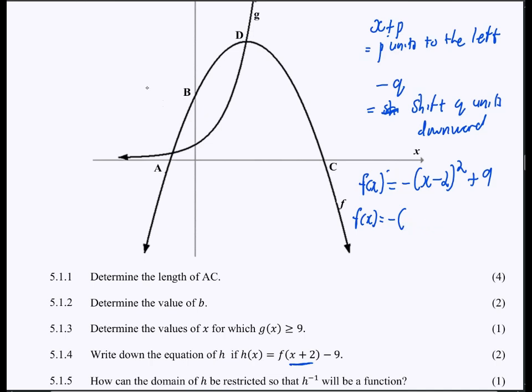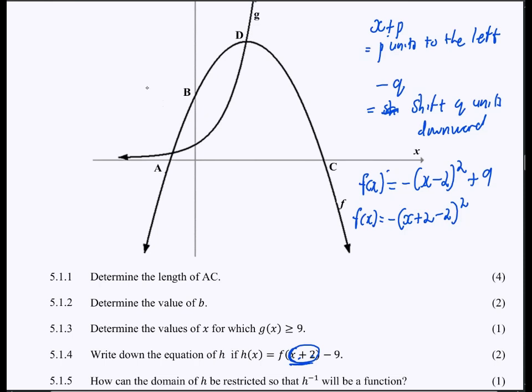Take this as if where there is x, I will have to substitute this expression. Now, where there is x, I will have to substitute by x plus 2. But then I still keep that minus 2 over there, right? You see that? So where there is x, I just replace by the x plus 2 here. Then still say minus 2.